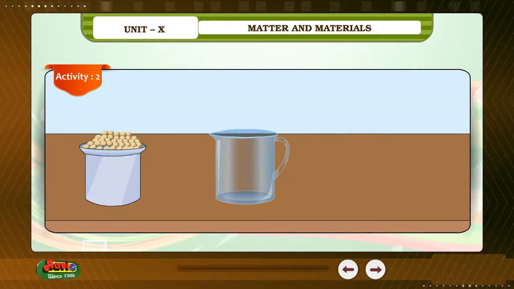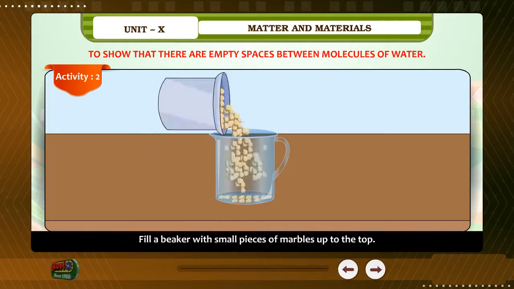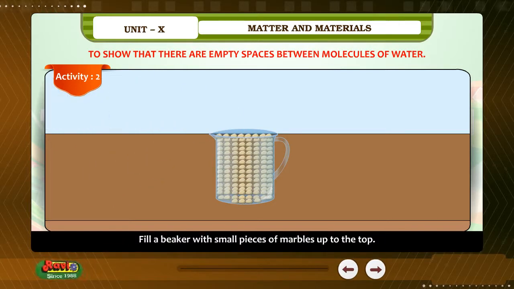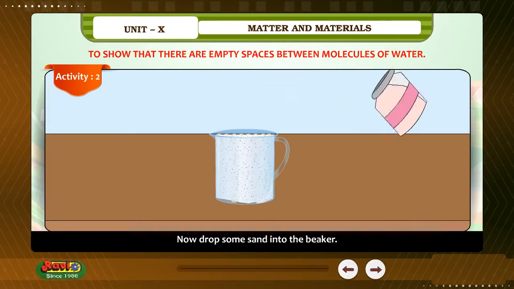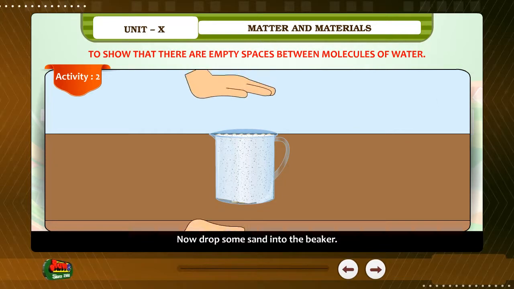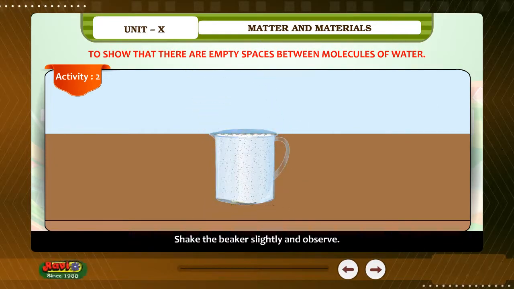Activity 2. To show that there are empty spaces between molecules of water, fill a beaker with small pieces of marbles up to the top. Now, drop some sand into the beaker. Shake the beaker slightly and observe.